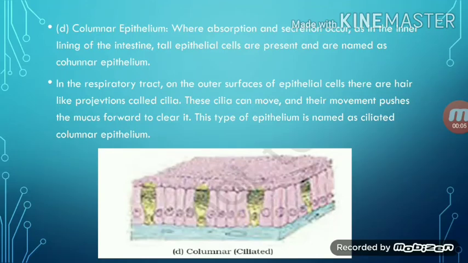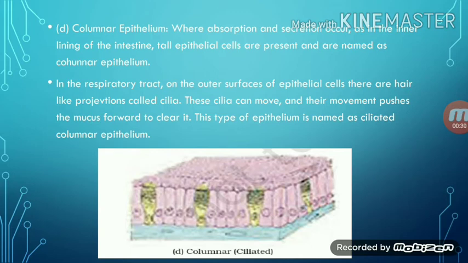It is the fourth type where absorption and secretion occurs. As in the lining of the intestine, tall epithelial cells are present and are named as columnar epithelium.